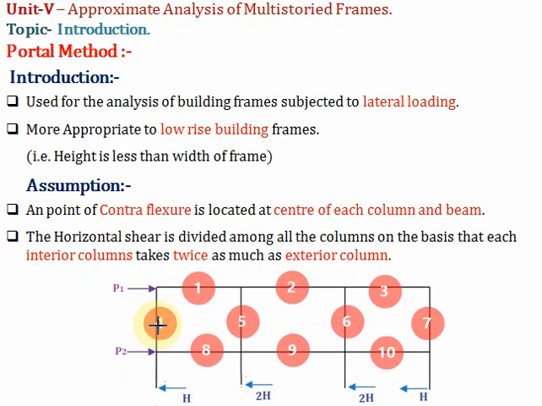Now here one thing you have to remember: this is an indeterminate frame. This frame is made determinate, and whatever the member forces are, they are found out by using the law of statics. Now, the second assumption: the horizontal shear is divided among all the columns on the basis that each interior column takes twice as much as an exterior column.